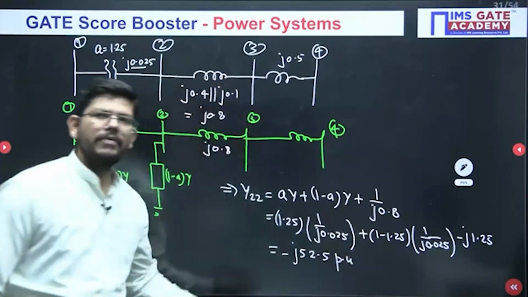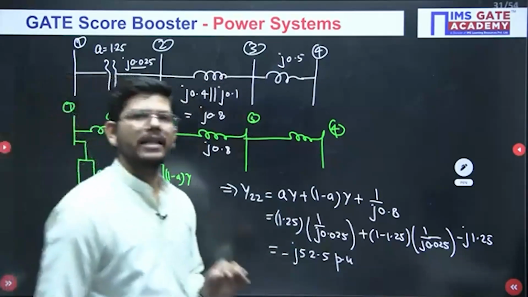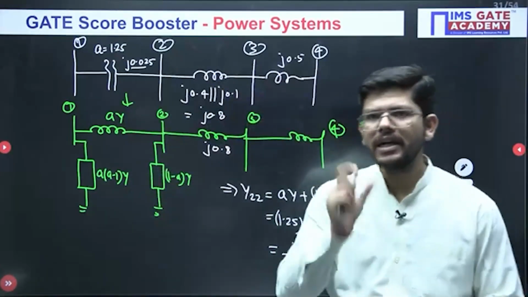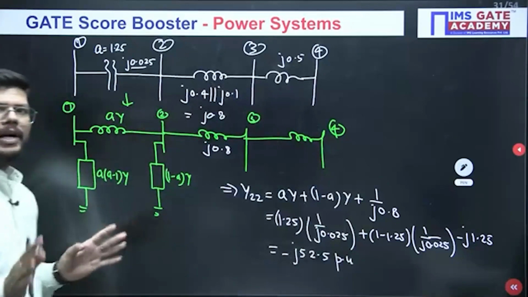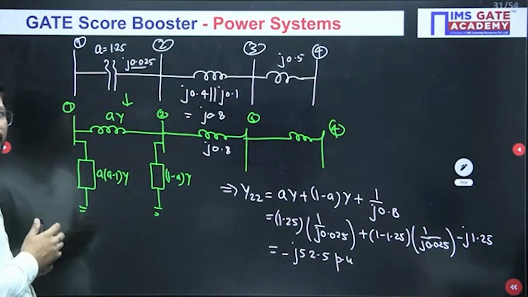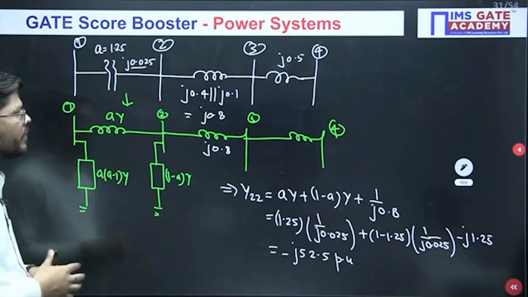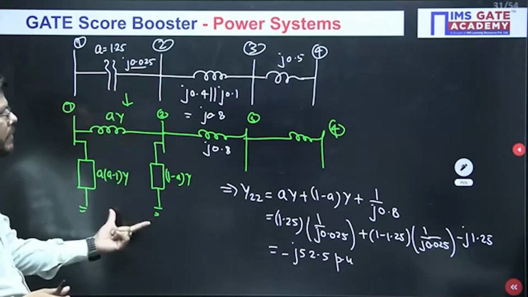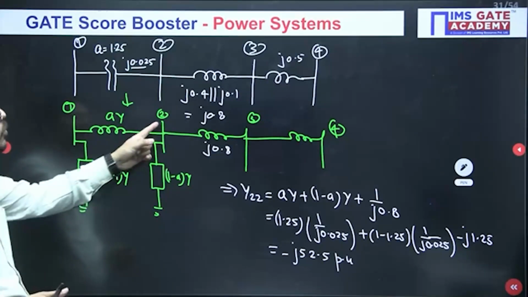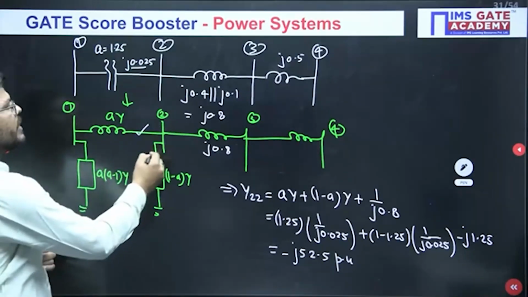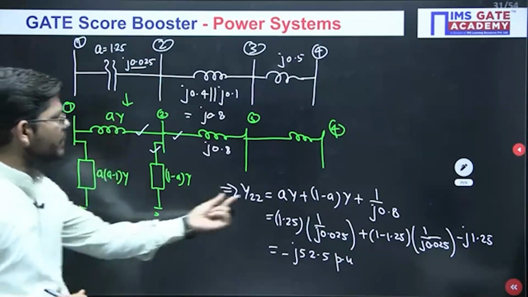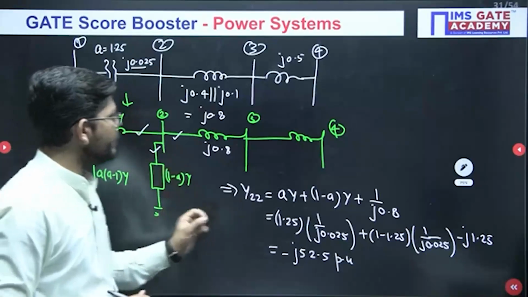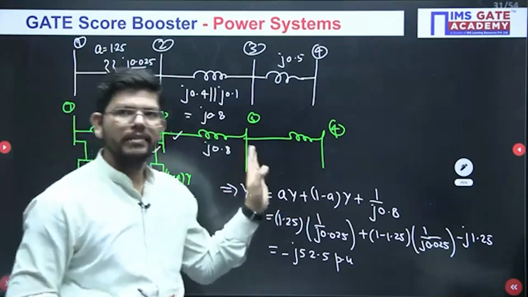Just verify whether this is correct, or if you are getting any other answer, post it in the comment box. Have you seen what we have done? If you are well prepared on how to replace a transformer, then there is nothing left here. So we replace this transformer with this equivalent. Then to calculate y22, you take this element and this element, and everything has to be in admittance format. So ay plus 1 minus ay plus 1 upon j0.8, because the impedance was given.